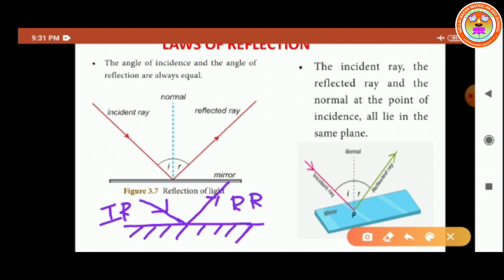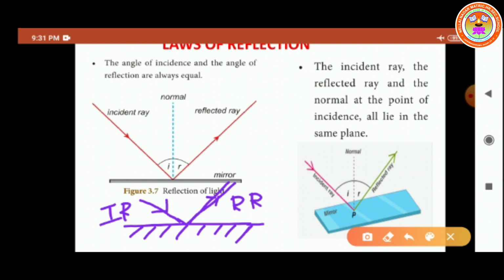Do you understand, children? So what are the incident ray and reflected ray? The incident ray is the light ray in a medium falling on the smooth surface of the reflecting body. After falling on the surface, this ray returns into the same medium. For the same medium, we use the term bouncing back. So this is called the reflected ray.